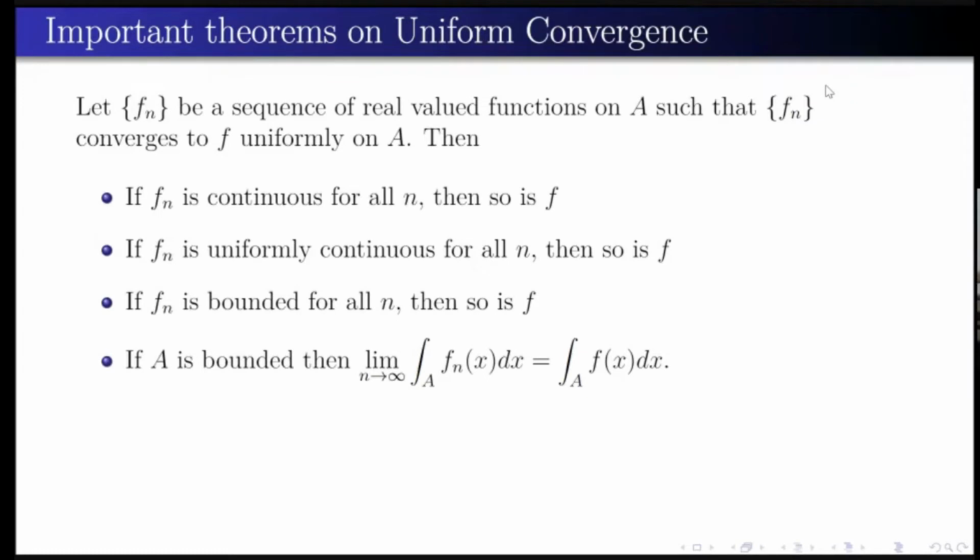So this is one of the important next results, that if A is a bounded set, then we can interchange the limit and integral. Like in the first examples we saw, if fn converges to f, the integration need not converge, right? But here is an important theorem. If we have uniform convergence, and most importantly, it should be on a bounded set. I keep on specifying this thing. We will get this only if we have a bounded set. It is not true on an unbounded set. If A is a bounded set, then the integral over A of fn will converge to the integral over A of f, and we should have uniform convergence. Also very easy to prove.